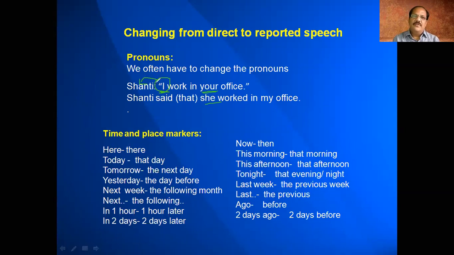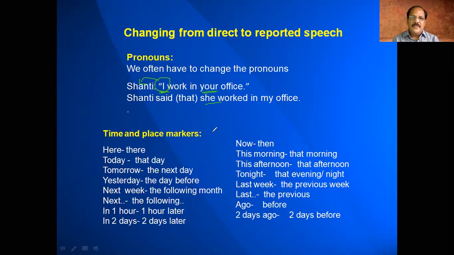So we have to change the pronouns whenever you are using the inverted commas. That means whatever pronoun is there in quotation marks, you have to write the corresponding subject pronoun in the indirect speech. So what are the time markers?